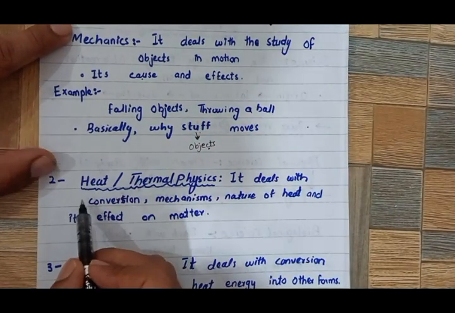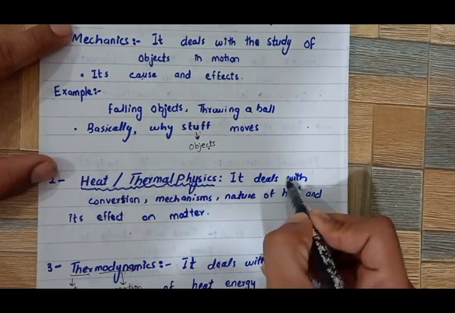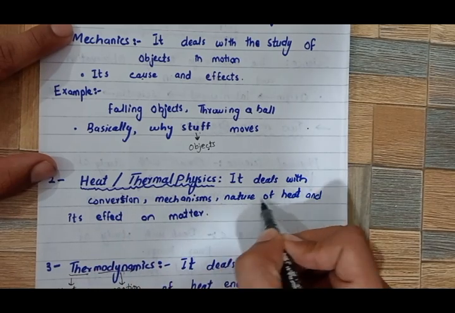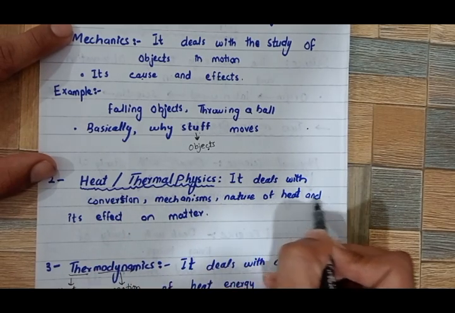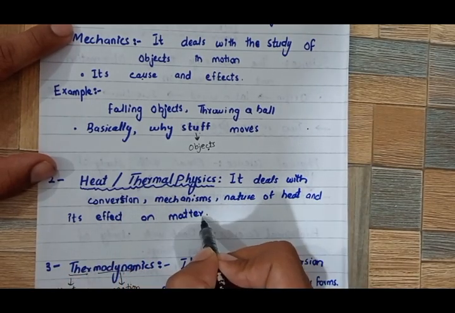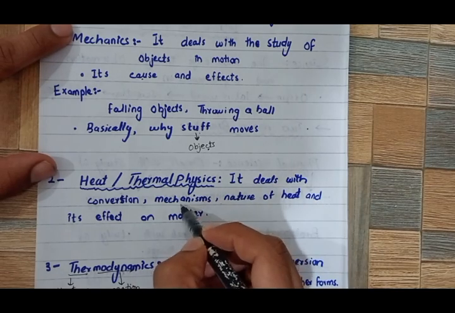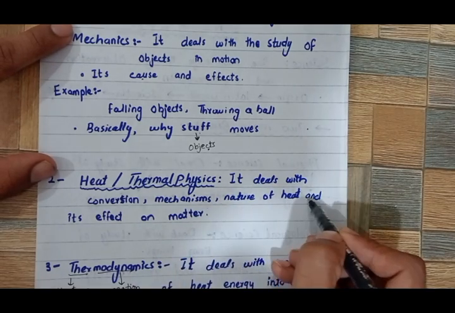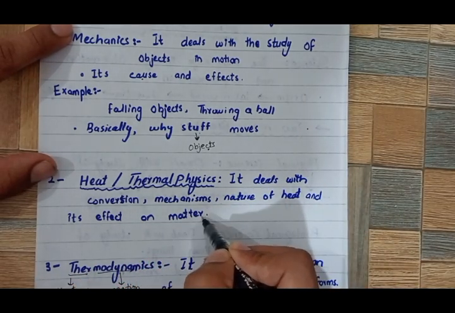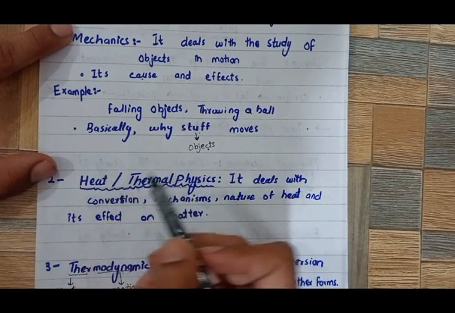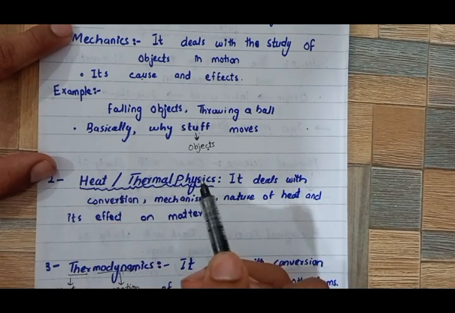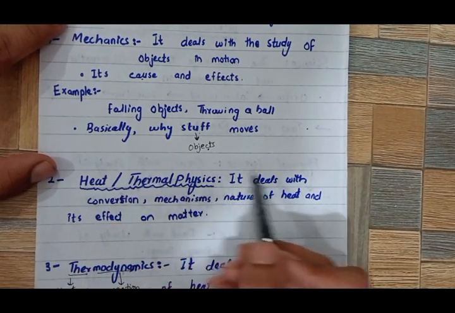Number 2 is heat or thermal physics. It deals with the conversion mechanism and nature of heat and its effects on matter. As you know, heat is a form of energy, and the main source is the sun.